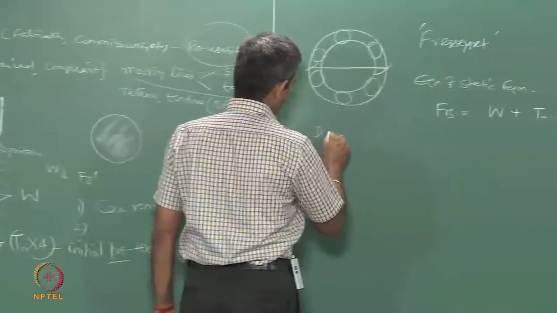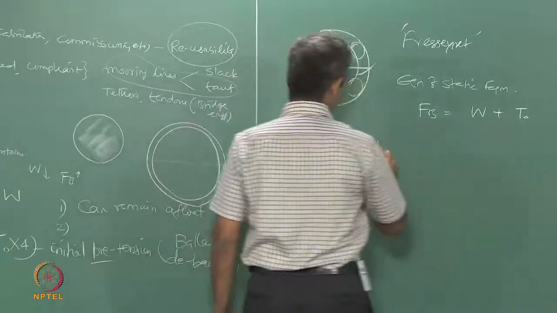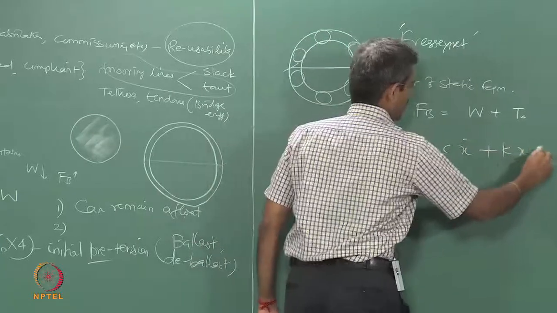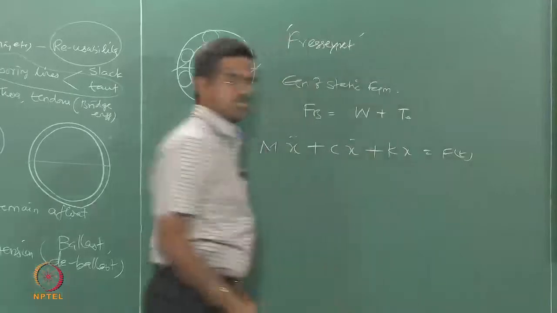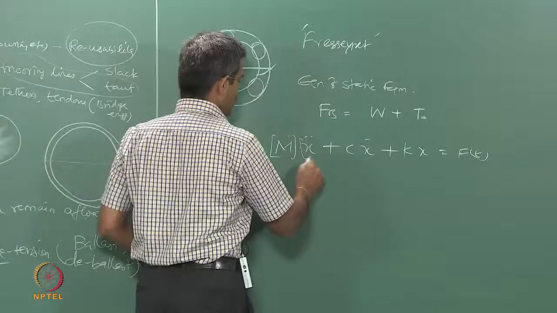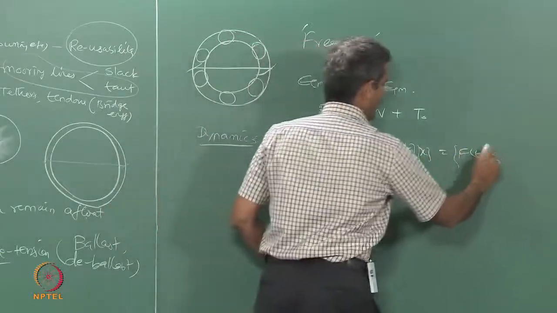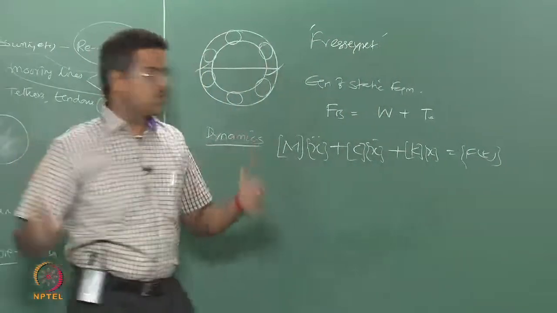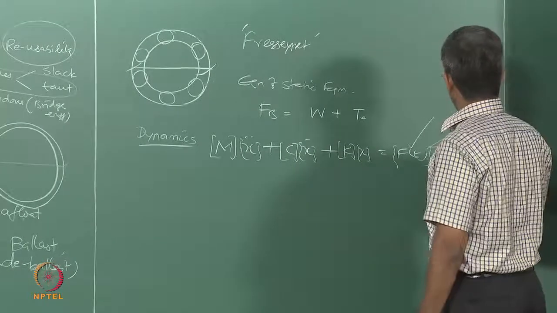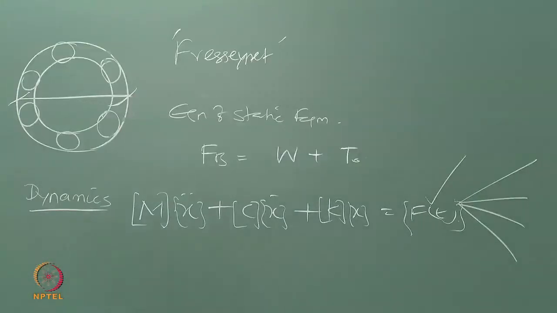Now, when you talk about dynamics, as we know, this is my classical equation of motion for a given system, which is multi-degree. If it is multi-degree, then these are all matrices, these are all vectors, and we already have worked out in detail how to find out f of t using different wave theories and different spectra for finding forces. We already know the right hand side of this equation.